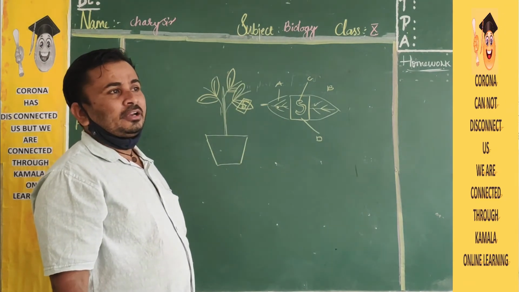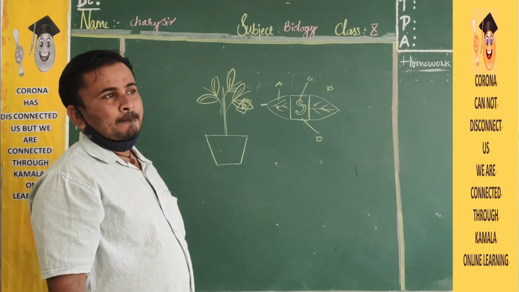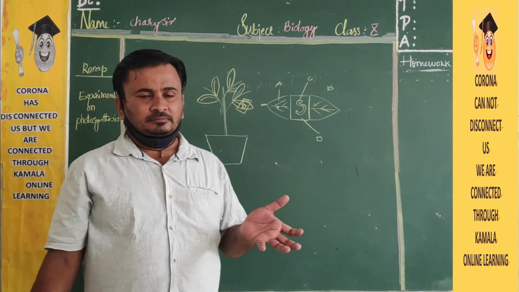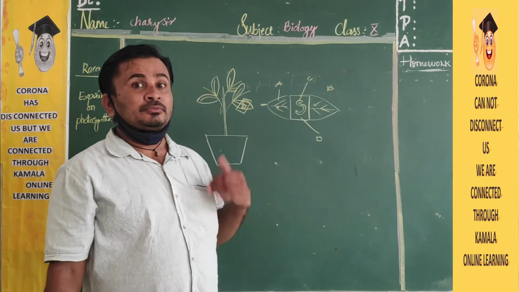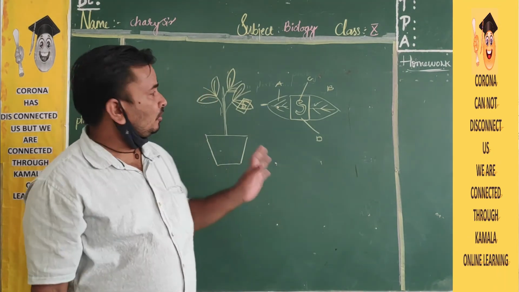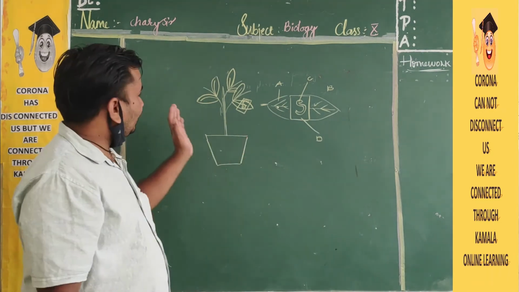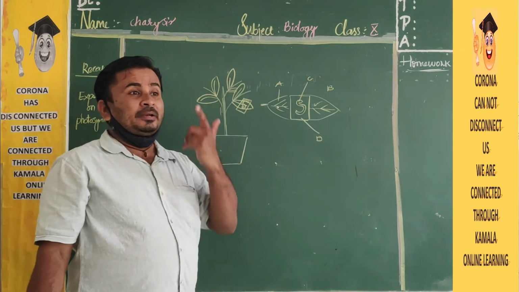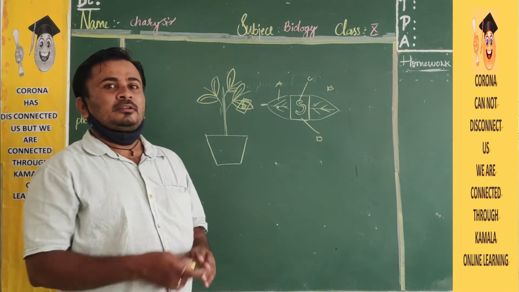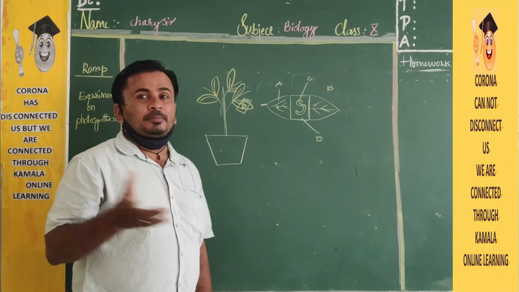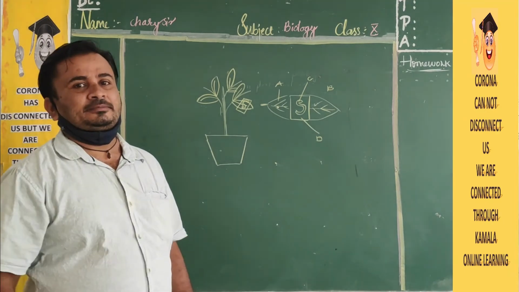Wait from morning to evening, 8 hours. Otherwise, 2-3 hours is enough. Before you do this experiment, take this potted plant and keep it in a dark room throughout the night.